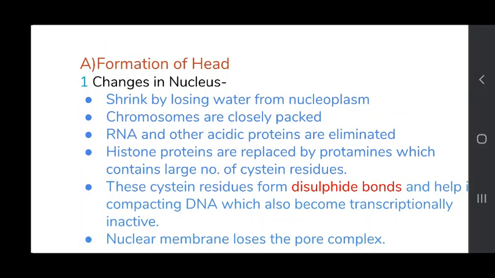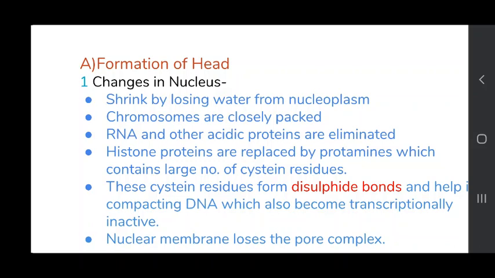First is the formation of head. Students, I'm sure you would be remembering that mature spermatozoa consist of head, neck, middle piece and tail.